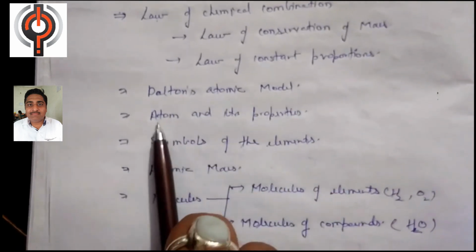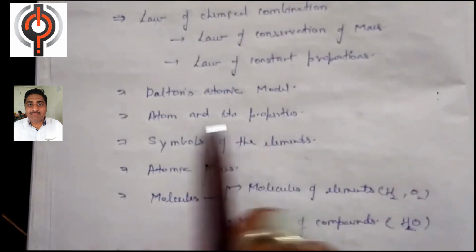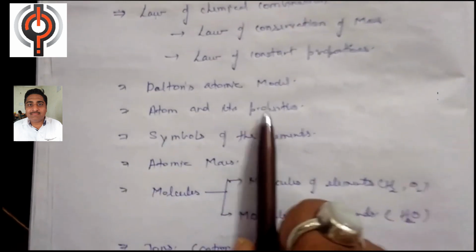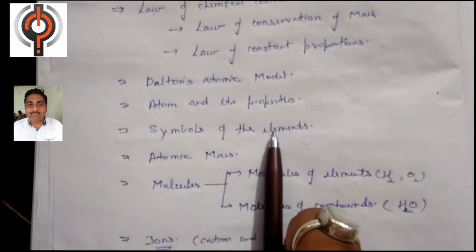Then after we will proceed toward the atomic model, Dalton's atomic model, and after discussing the Dalton atomic model we will proceed toward atoms and their properties. Okay, in this topic we will discuss what is an atom, and also what are the properties of the atom. After this we will discuss the symbols of each element.